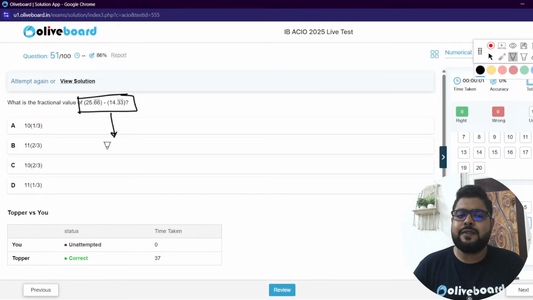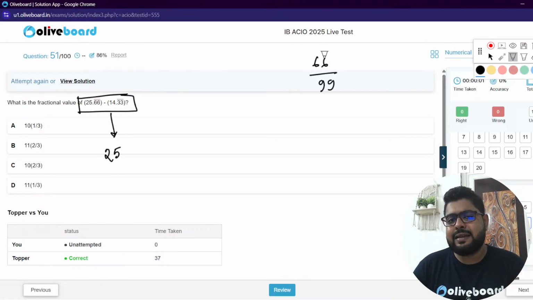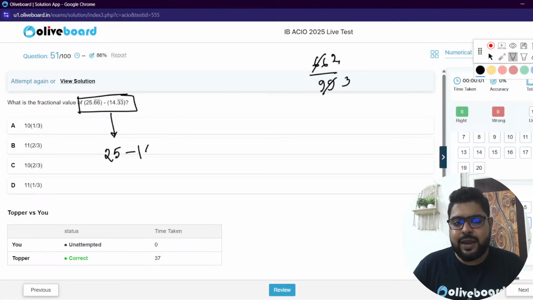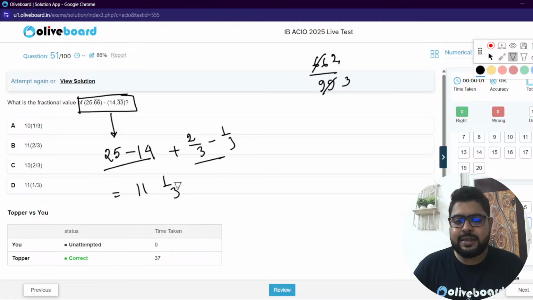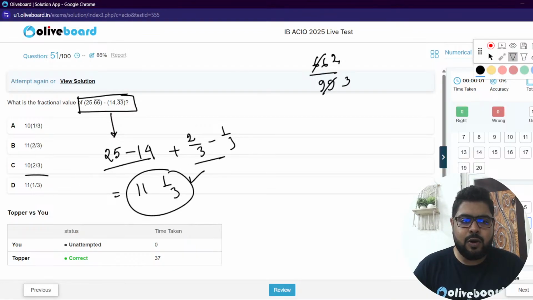So 25, sir, 6 bar, that means 66 by 99, right? 66 by 99 means 2/3 and this means 1/3. So 25 minus this and 2/3 minus 1/3. So this is how much? 11 whole. This is 1/3. 1 by 3. Option number D, sir.